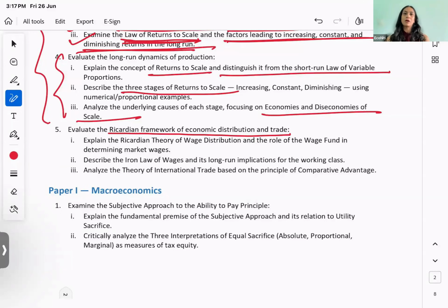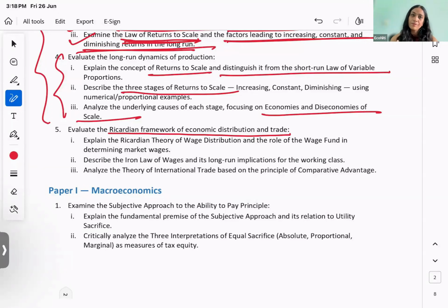And he also talked about how countries trade with each other. And this was a response to the mercantilist view of beggar thy neighbor and bullionism. So इस तरीके से you will give an introduction about Ricardo, about the context and the time in which he was talking, and then you jump into the question, right?